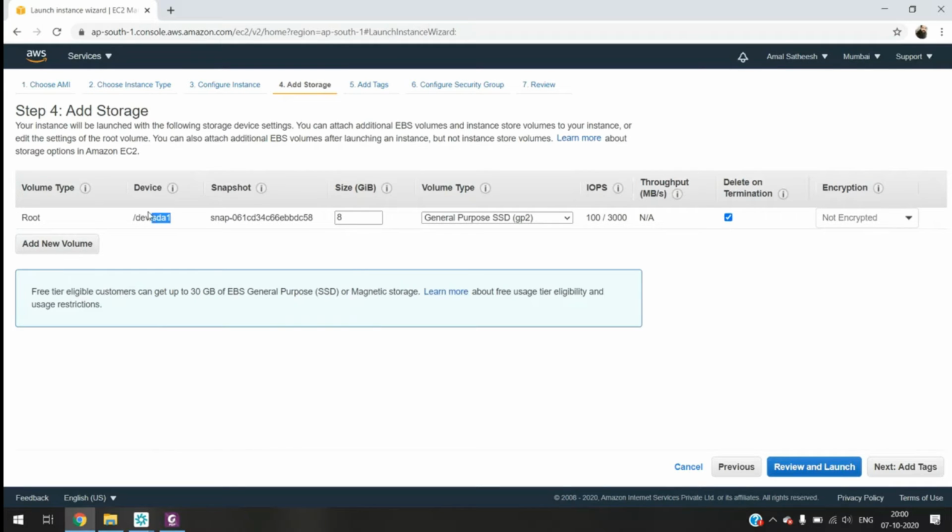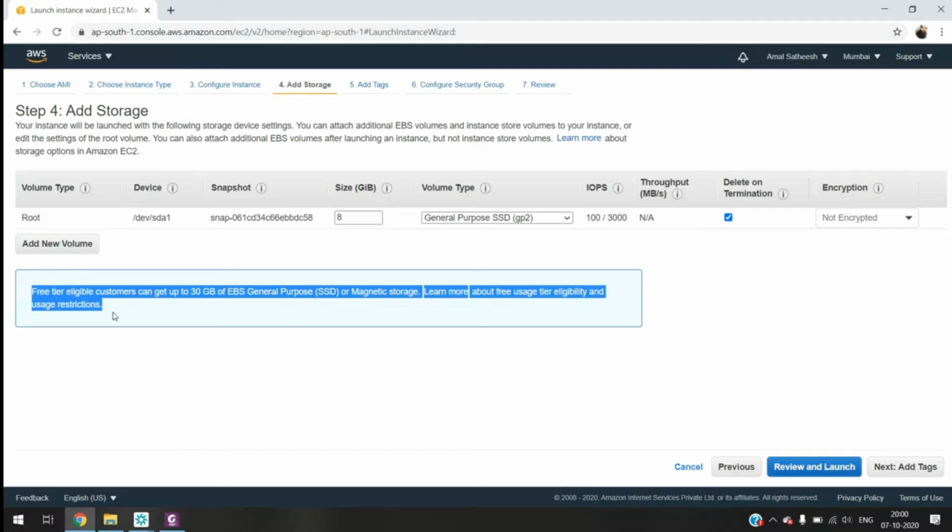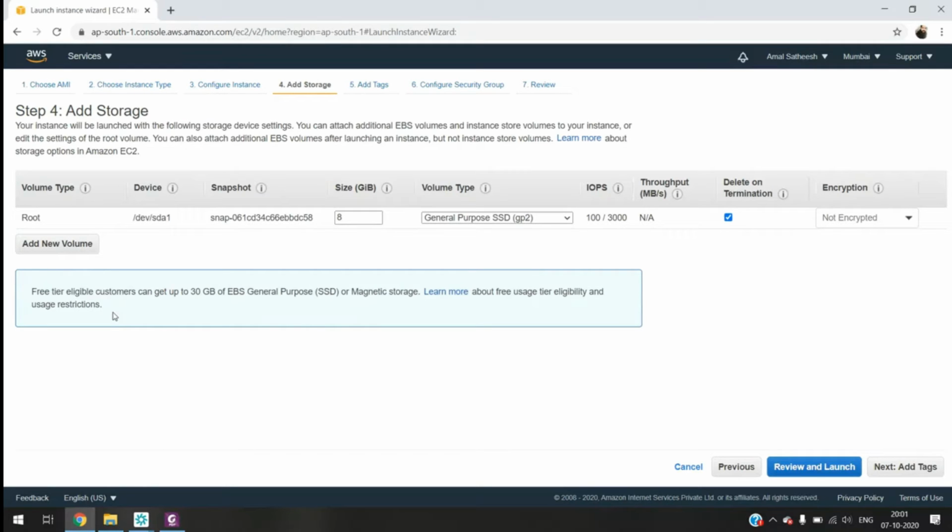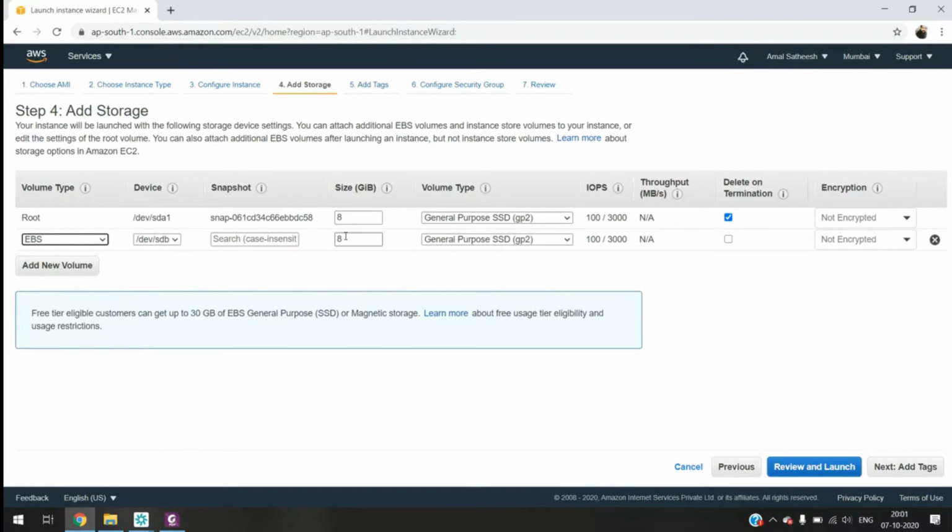And then the device name will be SDA1, the snapshot and the size of the disk. By default it is giving you 8 GB. You can change the size, no issues. How much size do you want? If we add an additional disk, AWS will charge us. See this, read this: free tier allows up to 30 GB of EBS. Okay, got it, sir. The total size should be 30 GB. Whatever disk you add, up to 30 GB is free. Now if you add one more disk of size 8 GB, no problem, because the total is only 16.